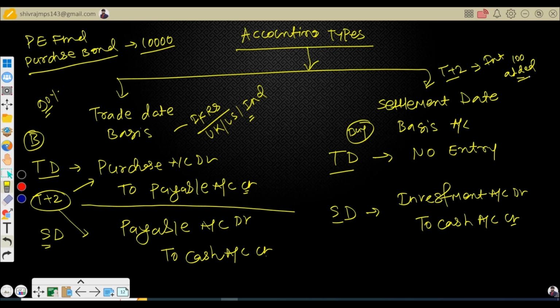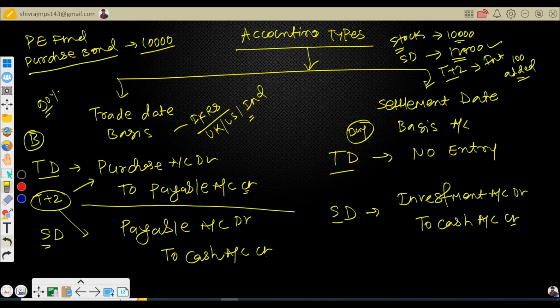Security prices change every moment, right? What if I take the example of stock instead of bond? You purchase stock at this price, so on trade date the price was the same, right? But on settlement date the price changed, let's say like this. So how can you record that particular difference?